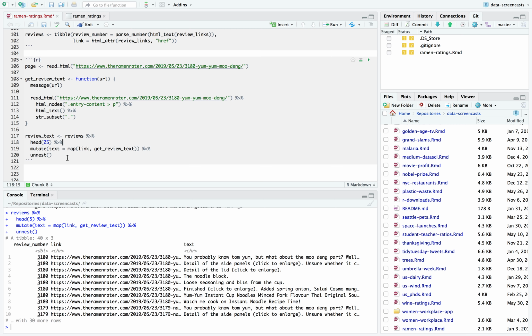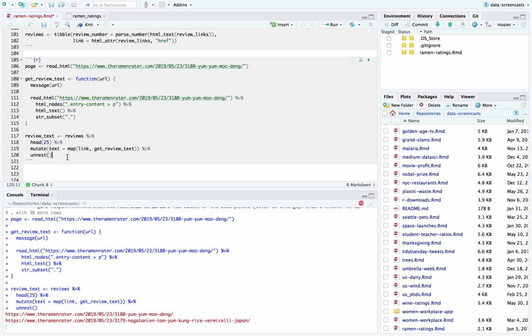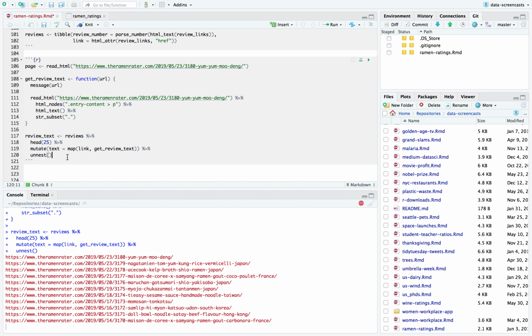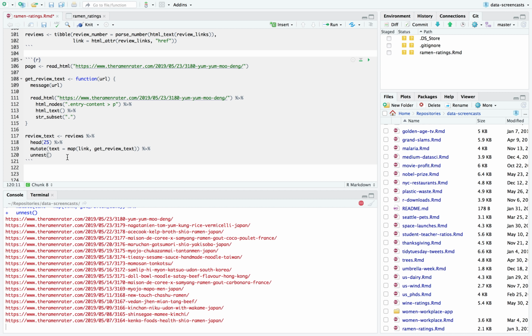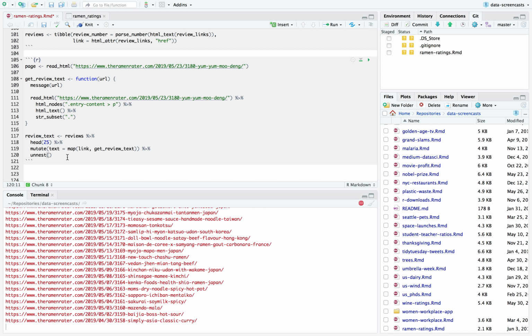And yeah, I'll leave the unnest. Why not? I'll also leave the link. Never hurts to have that. Why'd I add a message? Because I like to see progress happen. Otherwise, it might be a little bit dull, and you can always worry that it's getting frozen or something like that.